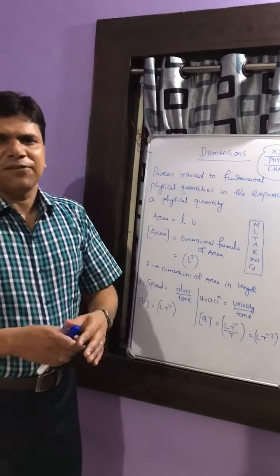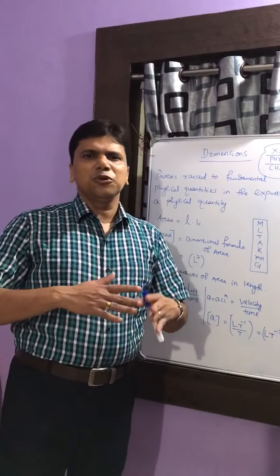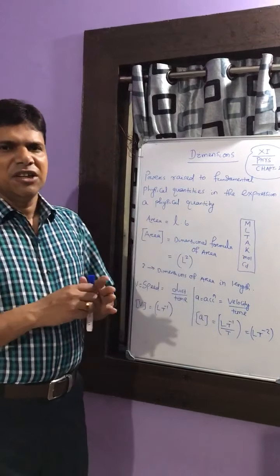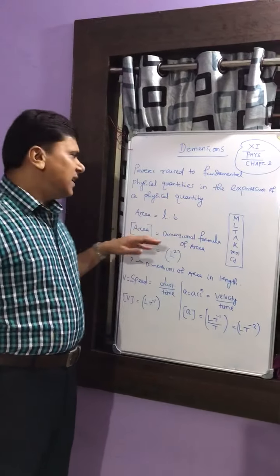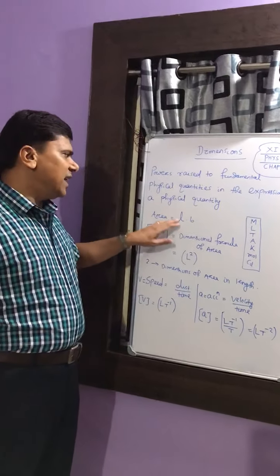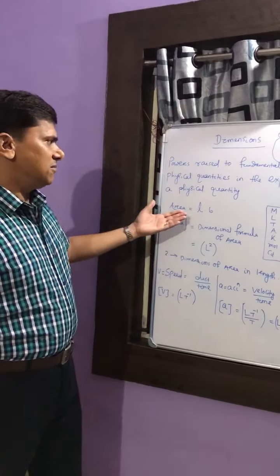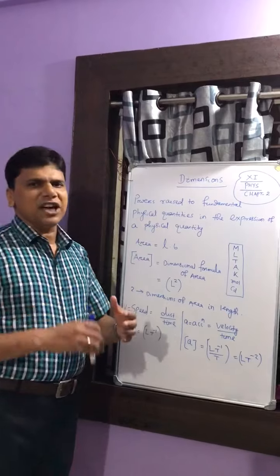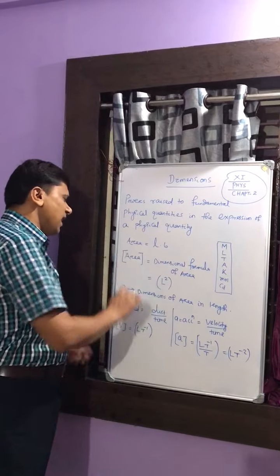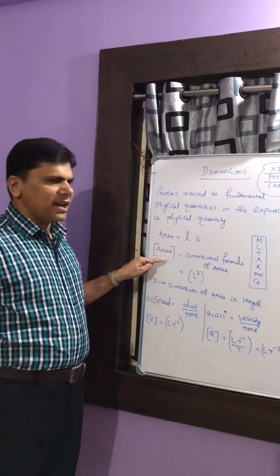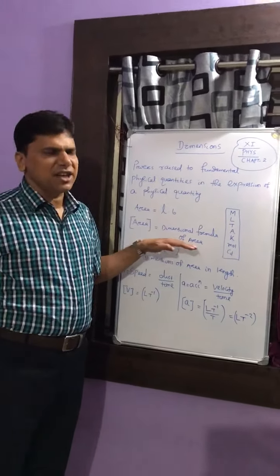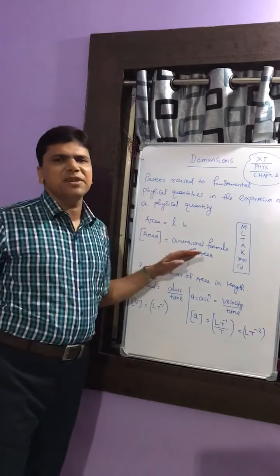We all know that physical quantities are used to express different physical phenomena happening in nature. Let us say the physical quantity is area. We write it as L into B, area equal to length into breadth. In this expression, to find the dimensions, we write it like this. This is the formula of area, but the one in the square bracket is the dimensional formula of area.